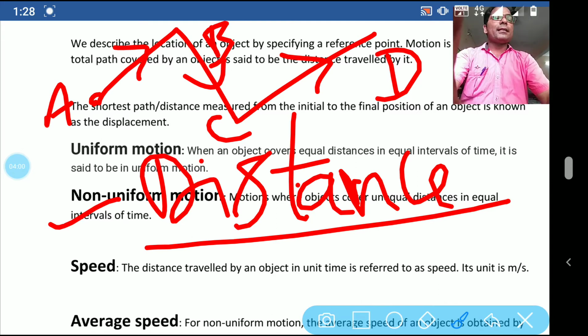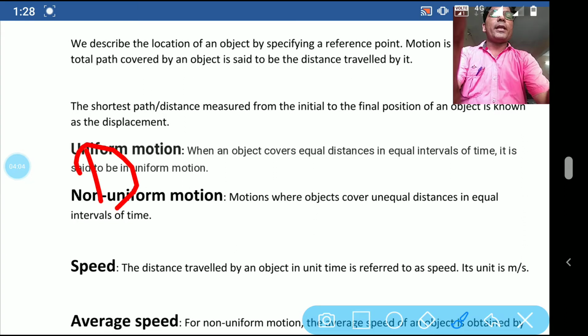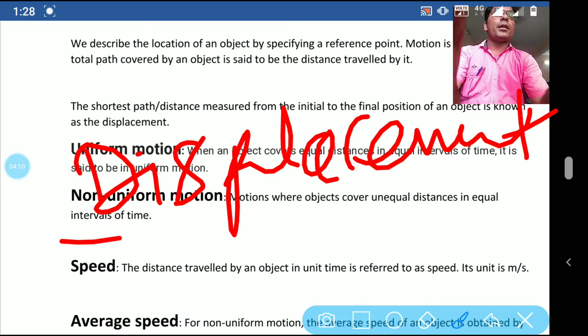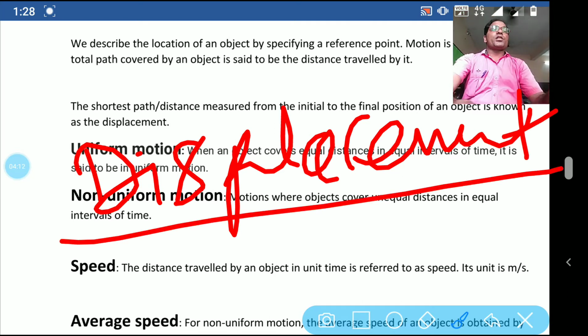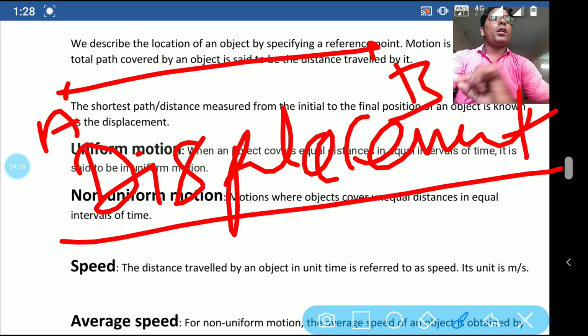And the second topic is displacement. What is displacement? That you have to see. It is when an object is moving on a straight path. AB is a straight path.